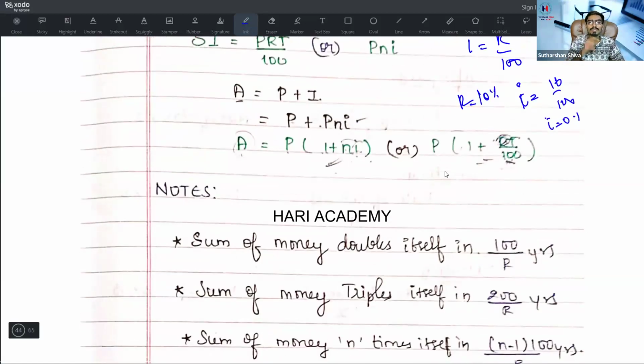So A is equal to P plus I. What is I? I is equal to P N I. If you take P common outside, A is nothing but your amount. Amount is inclusive of interest plus principal. So A is equal to P into 1 plus N I. Our students can do it without the formula.